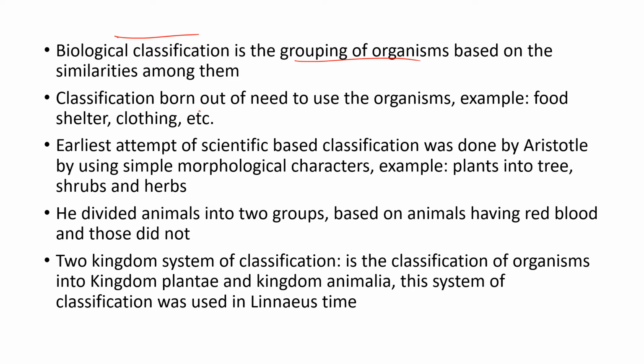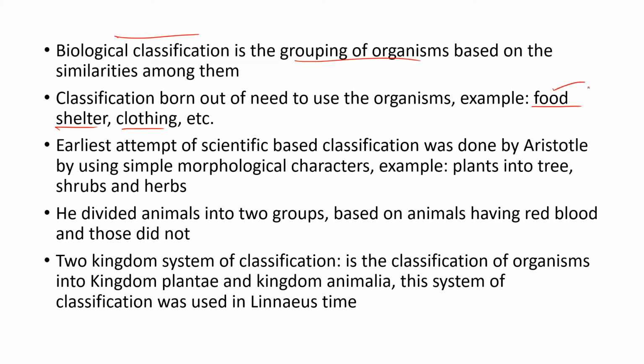Classification was born out of the need to use the organisms. For example, we use organisms for our benefit. We use oxen and buffaloes for agriculture, and we use cows for milking and so on. These are all uses, not only for food, but also for shelter and for clothing.